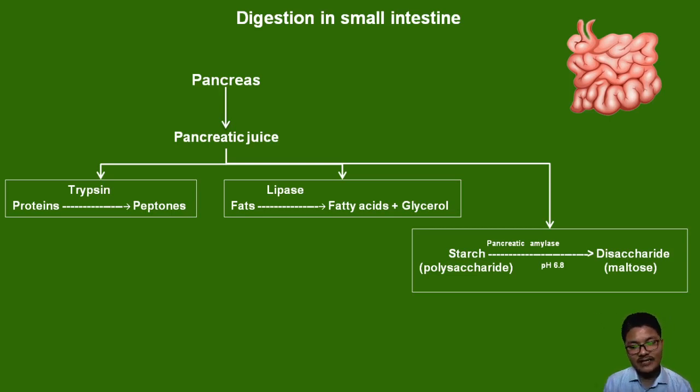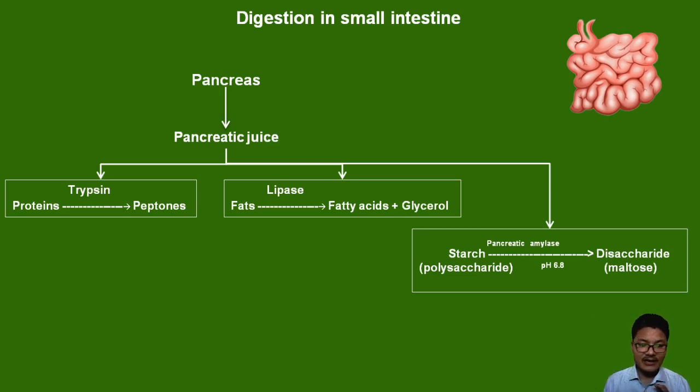Pancreatic amylase is active at a pH of 6.8 and a temperature of 37 degrees Celsius. It acts on polysaccharides like starch. So starch is broken down into maltose, a disaccharide. Disaccharide here refers to having two glucose units or two carbohydrate monomers. So with this we have understood digestion in the small intestine in a brief manner.